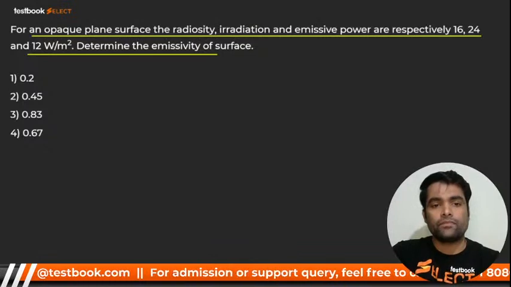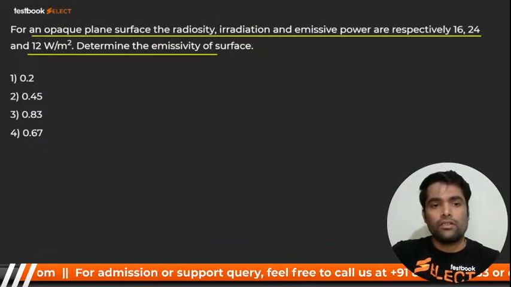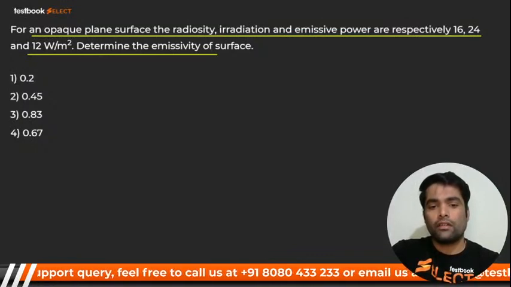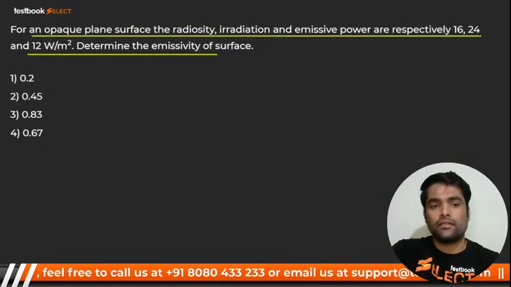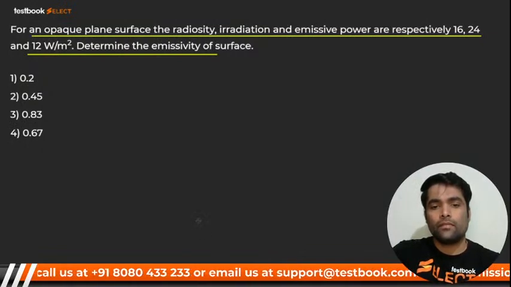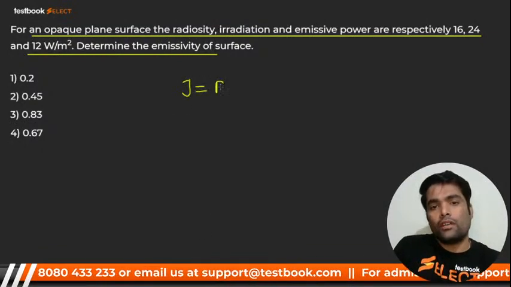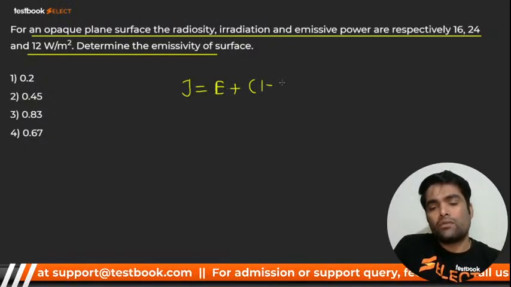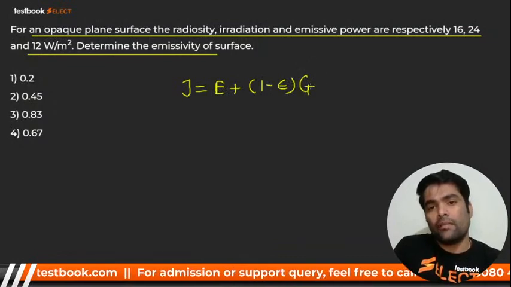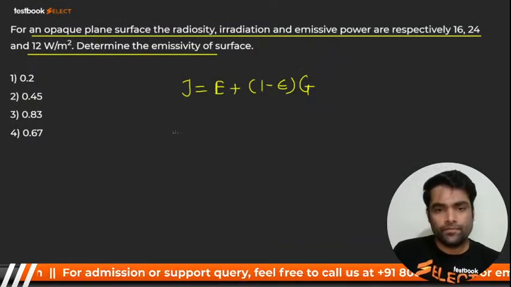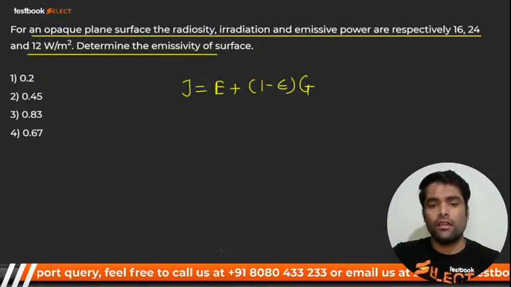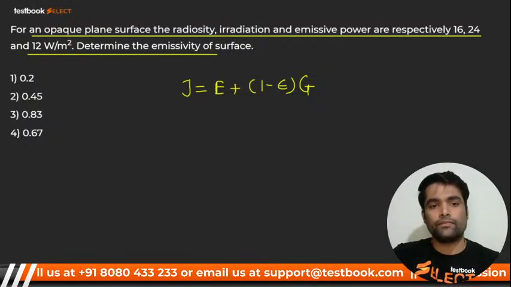You know that J is equal to E plus (1 minus emissivity) into G. Put the value, get the answer. Be fast.